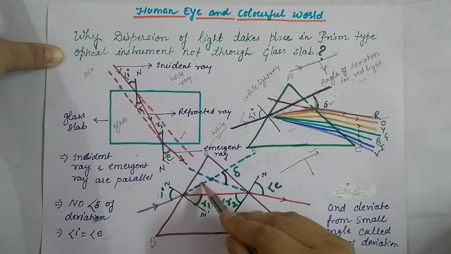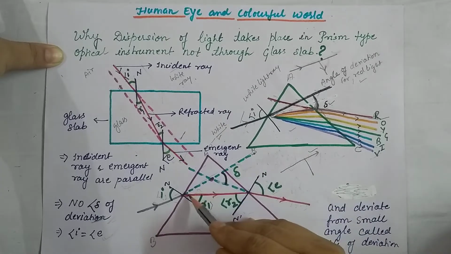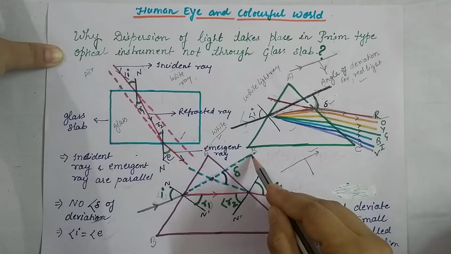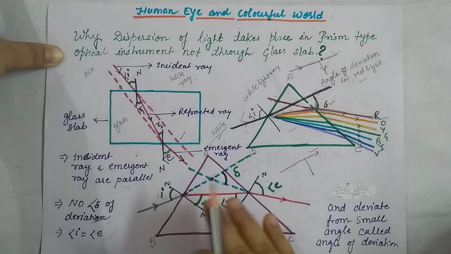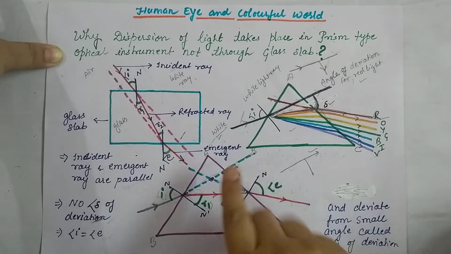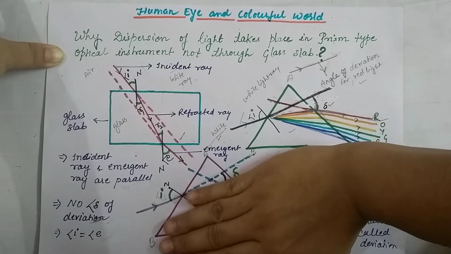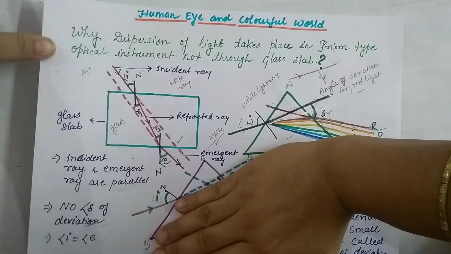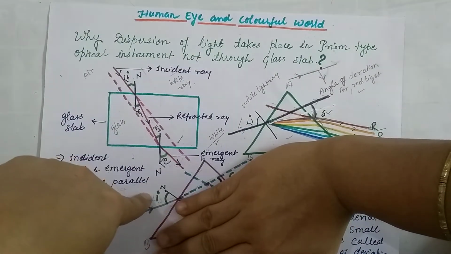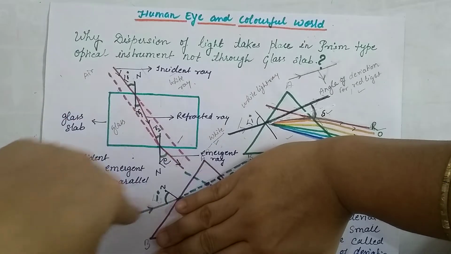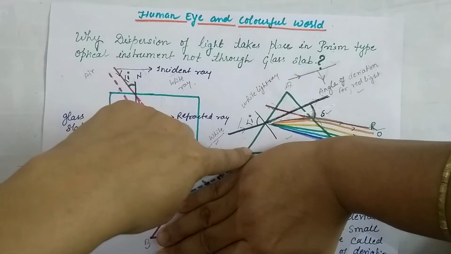If we extend the incident ray, we find that the light has the ability to go in a straight path, from this point to here.